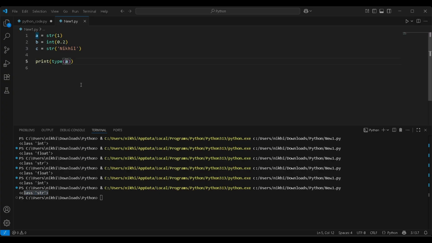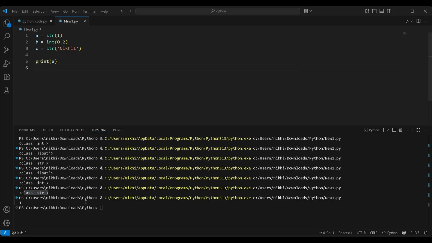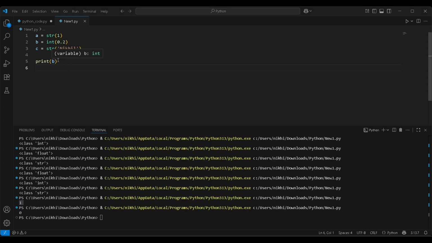Now I am removing this type and simply printing a. What happened? You will see 1, converted into str. When I say b, it's converted into int, that's why it's coming 0, because it takes only the integer part of 0.2.